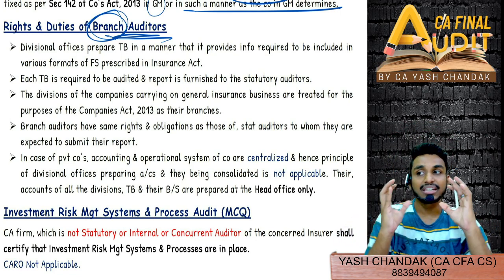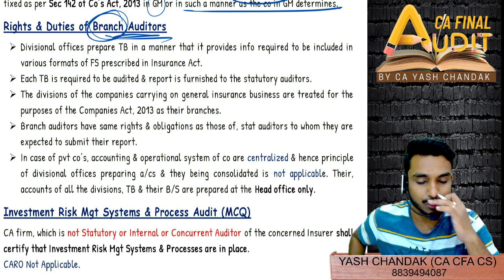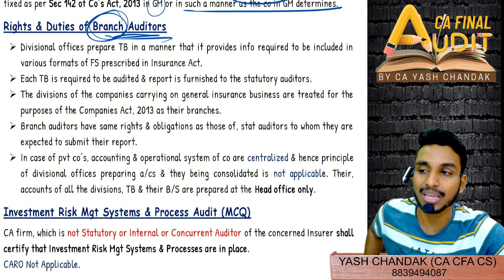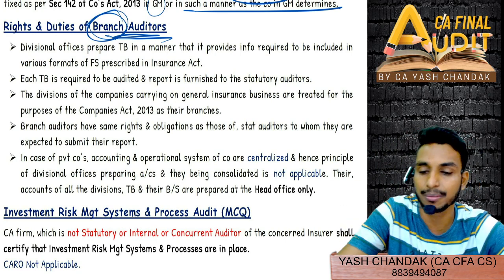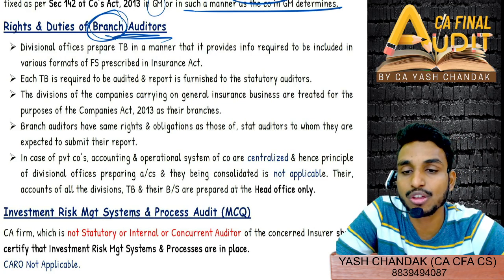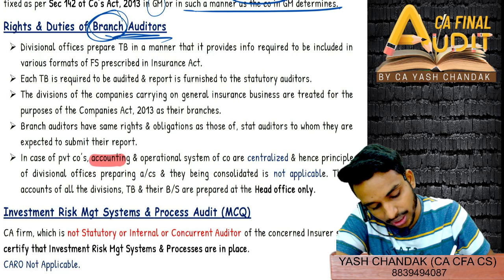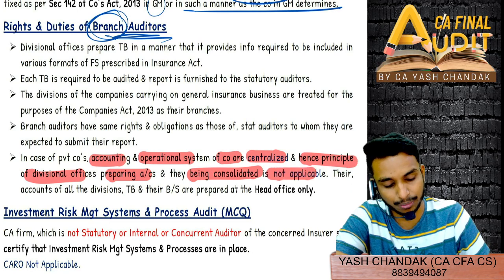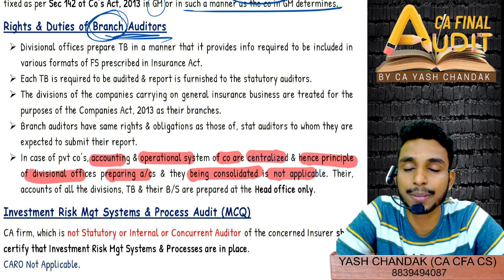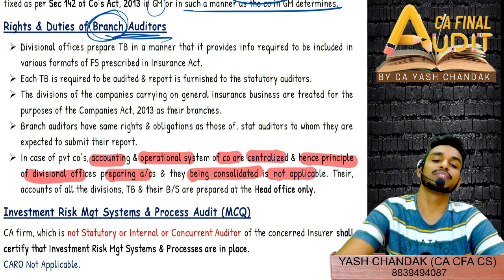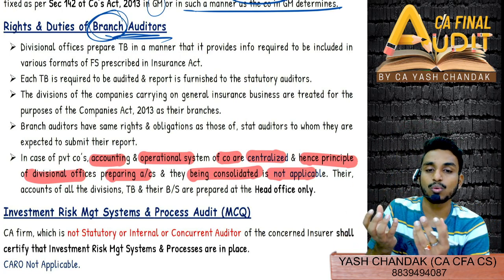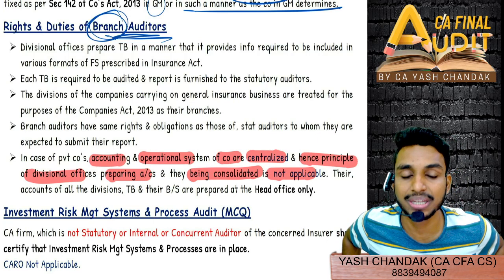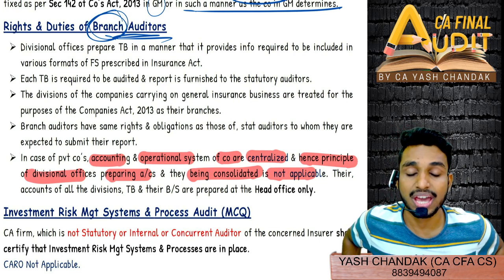However, where accounts are maintained in a centralized manner, that means accounts are kept or prepared in the head office only, then the concept of branch audit will not be that much applicable. That means the branch auditor and statutory auditor both will be mostly the same. So in case of private companies, the accounting and operational system of the company are centralized, and hence the principle of divisional offices preparing accounts and their being consolidated is not applicable. In the rest of the cases, where the preparation of accounting is not centralized, generally the branches will prepare their accounts and send them to the head office for consolidation, right? So the branch auditor will have the same rights and obligations as the statutory auditor has.